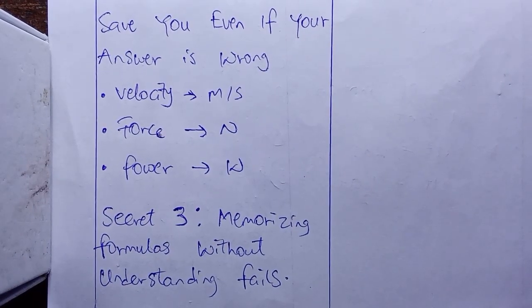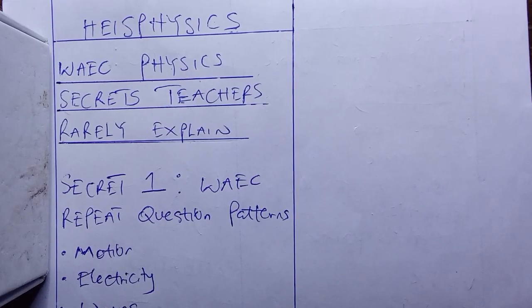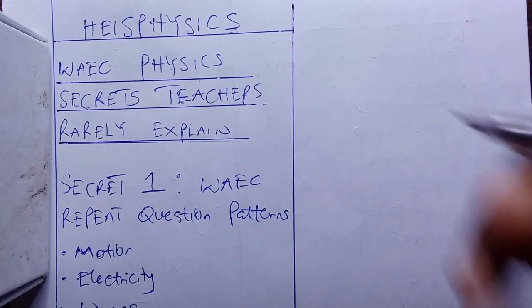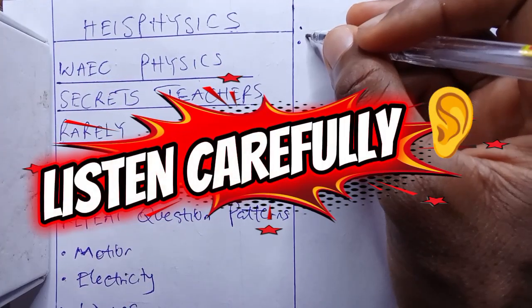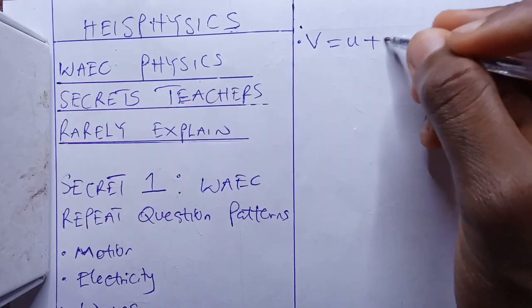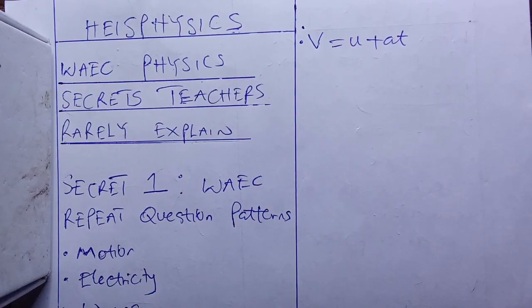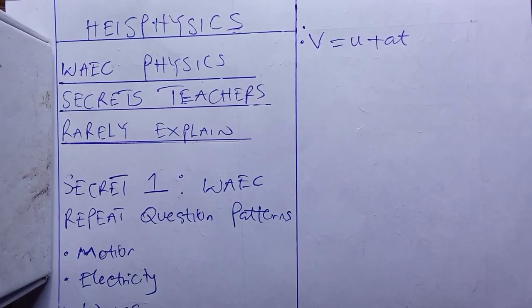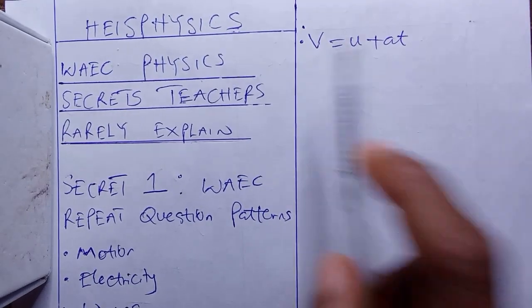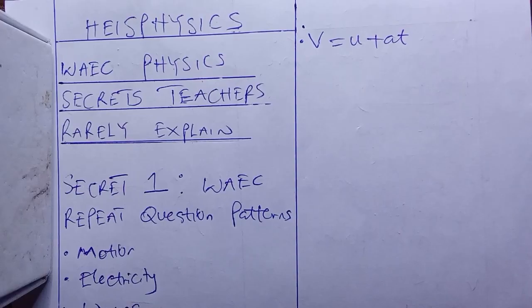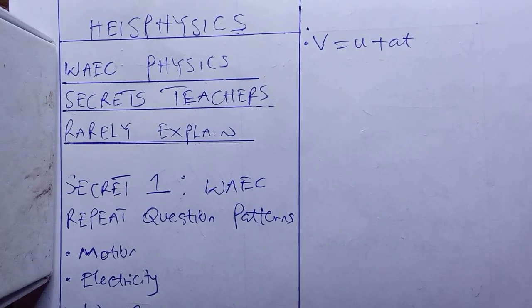What do I mean? Most students cram formulas but cannot identify them, for example, what each symbol means and when to use the formula. Take this one of the equations of motion, a very popular one: V equals U plus AT. Yes, I've crammed the formula, all fine, all good. Now, you are asked to find the initial velocity. Because you don't understand the formula, you can take V as the initial velocity, or take V as the acceleration. Even though the formula is correct and you get a mark on that, your answer will be wrong. So cramming the formula is not the only thing you need to pass your WAEC.